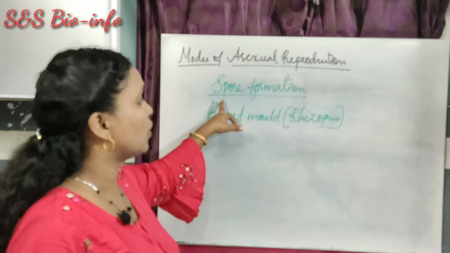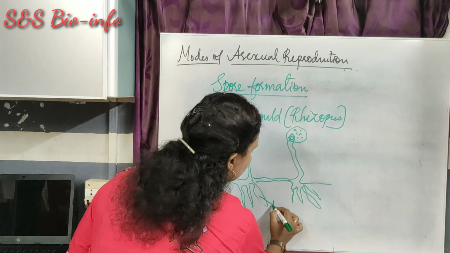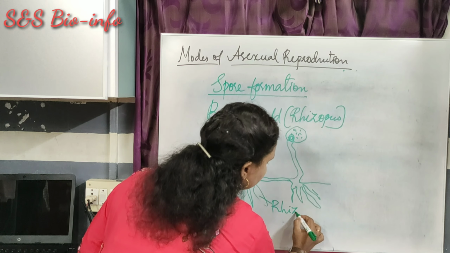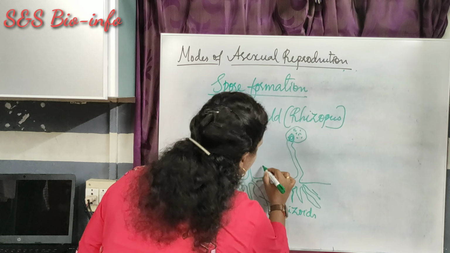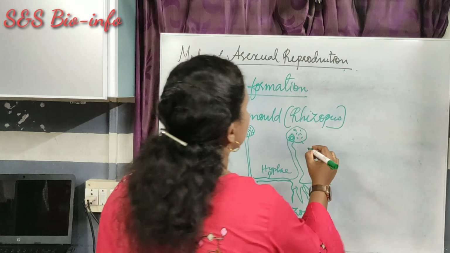Look at the figure here. This is the diagrammatic representation of the rhizopus. It has rhizoids, then hyphae. The next part is the sporangium. The sporangium consists of a mother cell. The mother cell is diploid in nature. It undergoes meiosis and produces haploid spores.